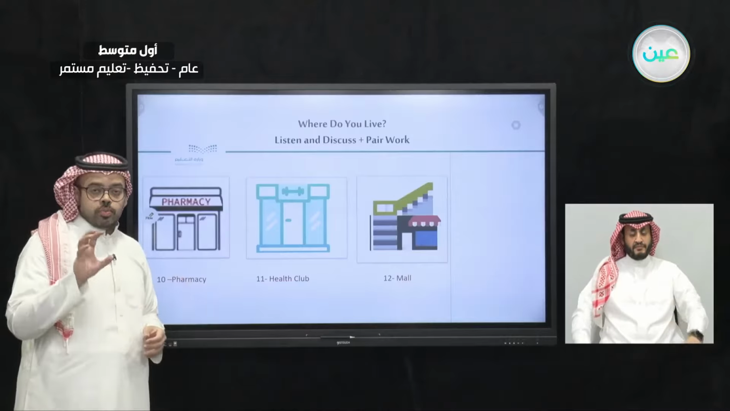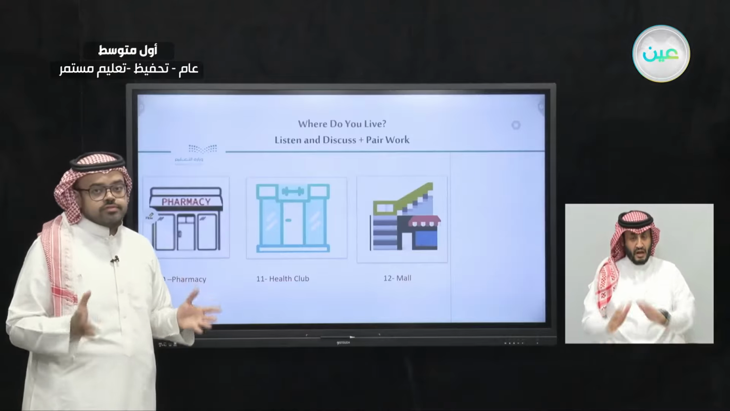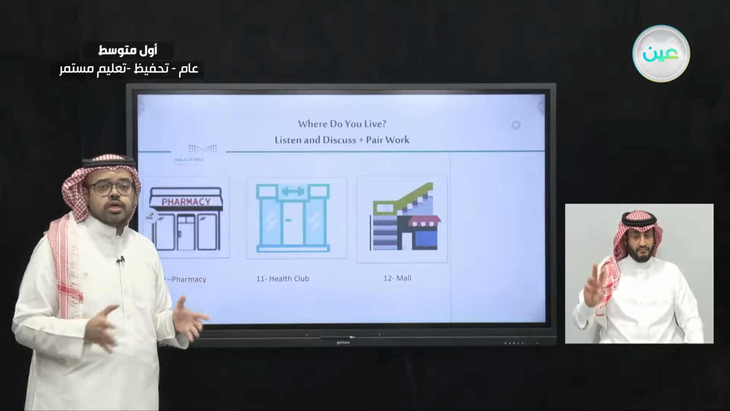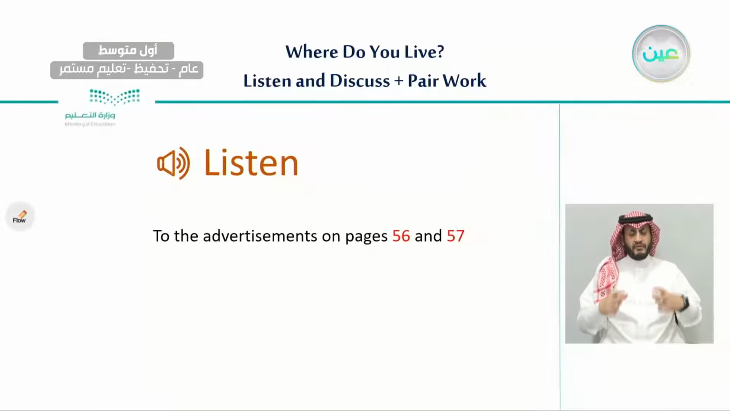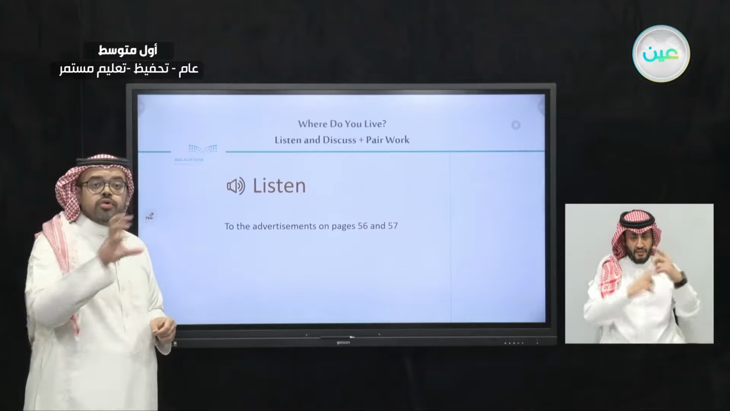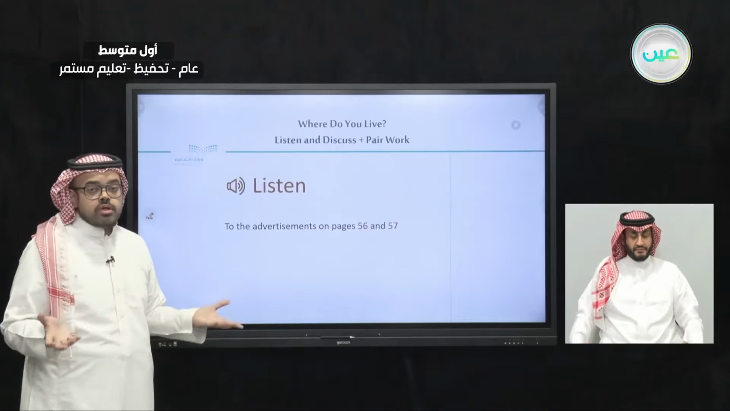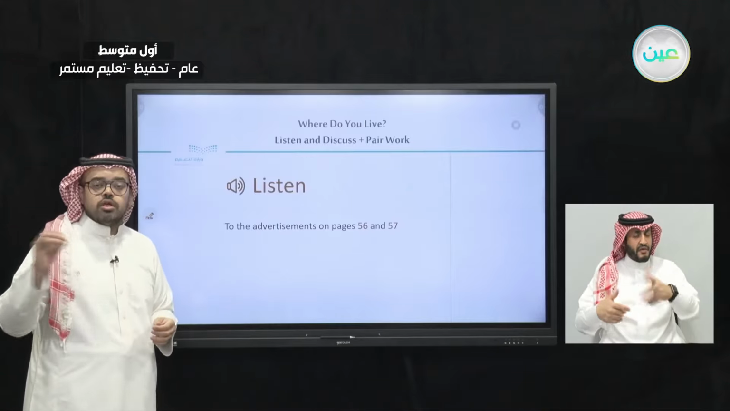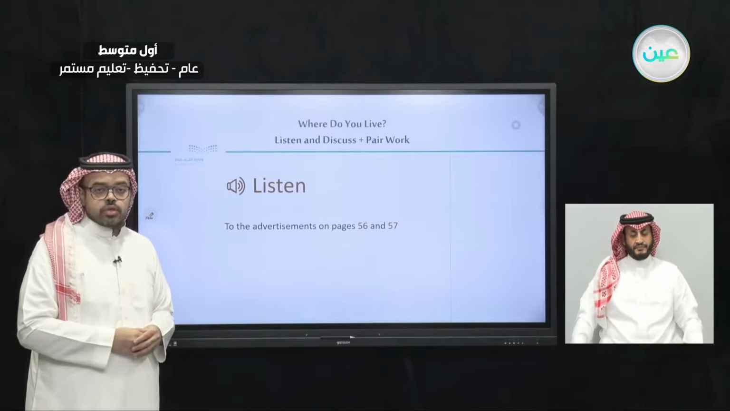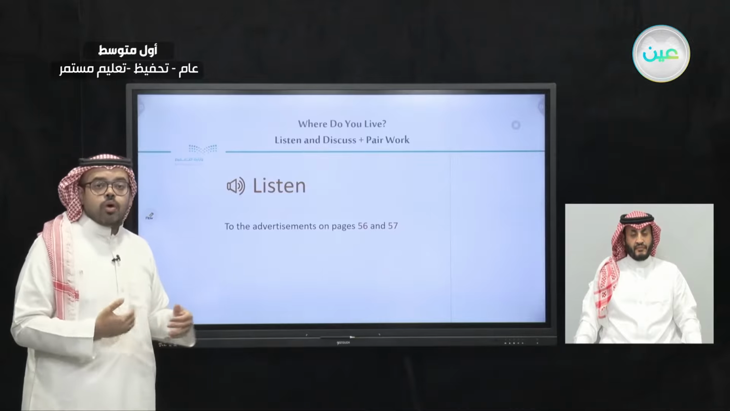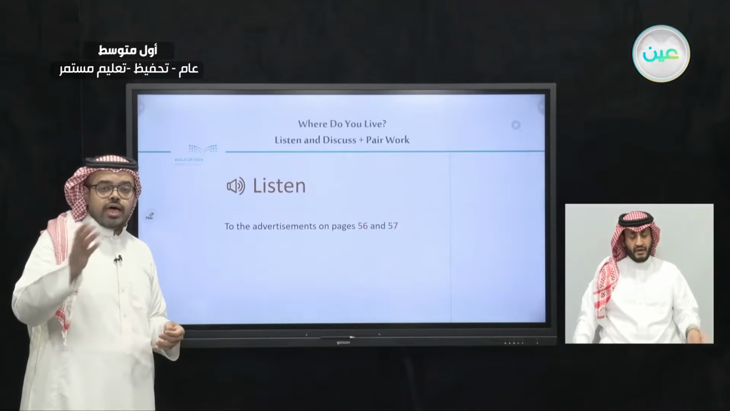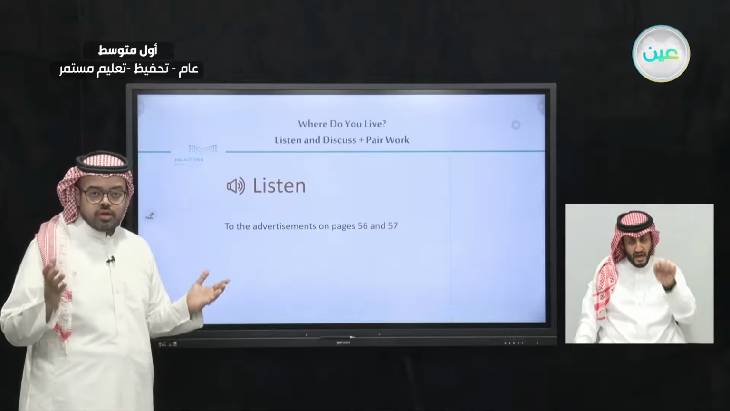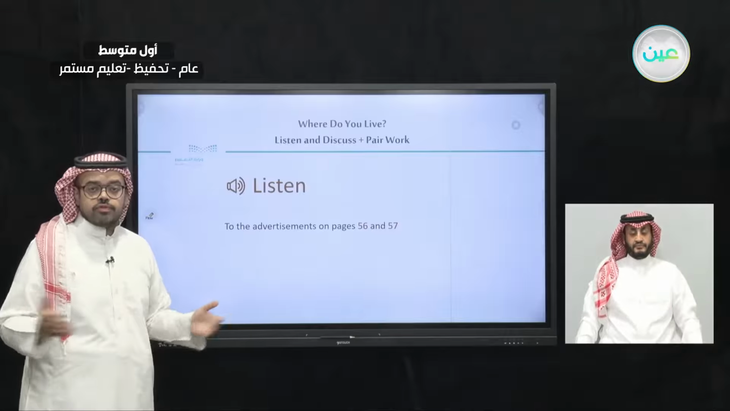So, in your books, on pages 56 and 57, we're not only going to see those places, but also we're going to see advertisements. They are those posters that have the name of a place, and when it's open and when it's closed, and some additional information about that place. So, listen to me while I read those advertisements for you, and then we will have a question on those advertisements. Let's start with the first one.